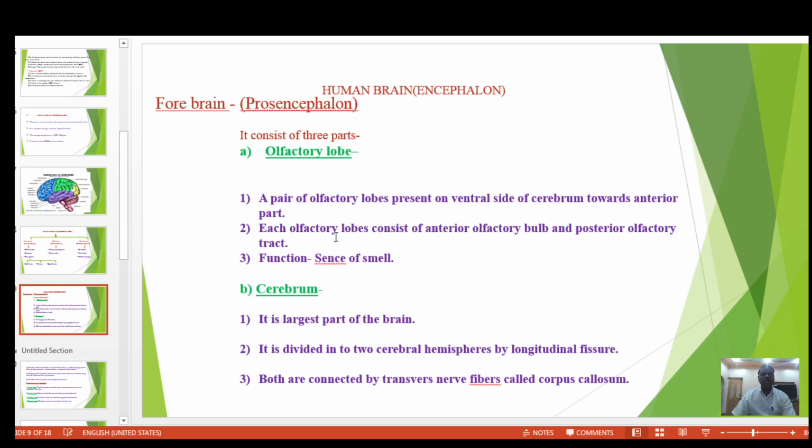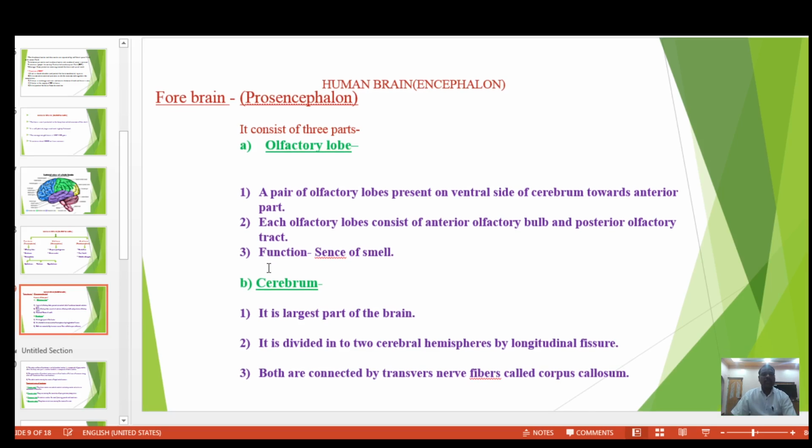Each olfactory lobe consists of an anterior olfactory bulb and a posterior olfactory tract. The function of the olfactory lobes is the sense of smell.